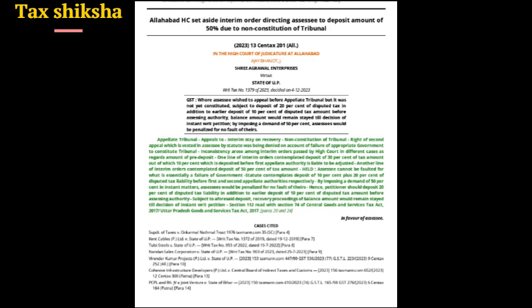The statute contemplates deposit of 10% plus 20% of the disputed tax liability before the first and second appellate authorities respectively. By imposing a demand of 50% in the instant matters, assessees would be penalized for no fault of theirs. Hence, the petitioner should deposit 20% of the disputed tax liability in addition to the earlier deposit of 10% of the disputed tax amount before the assessing authority. Subject to the aforesaid deposit, recovery proceedings of the balance amount would remain stayed till the decision of the instant writ petition.